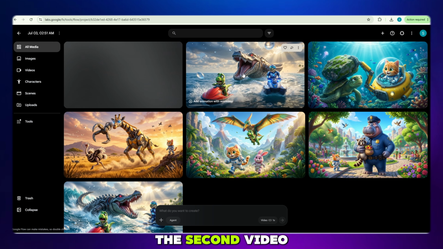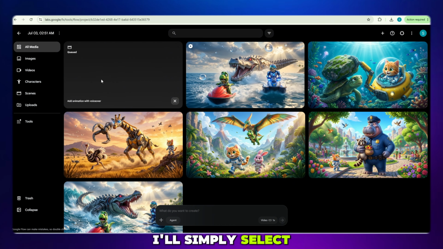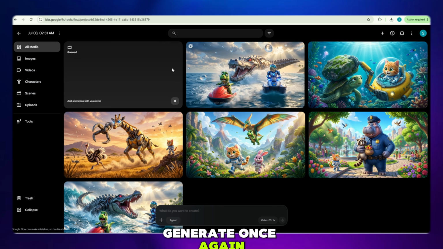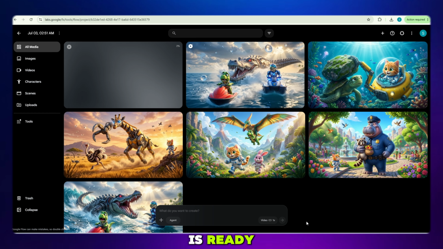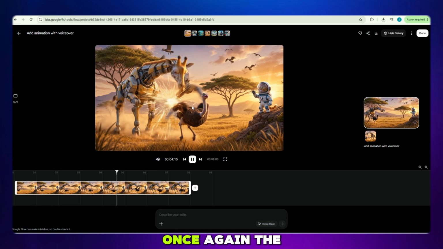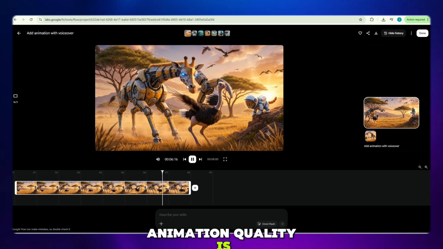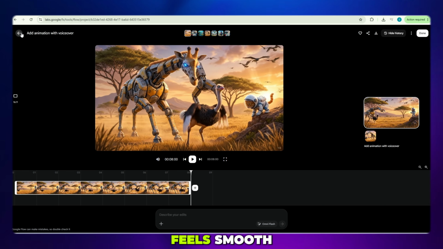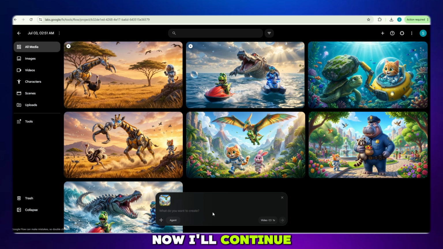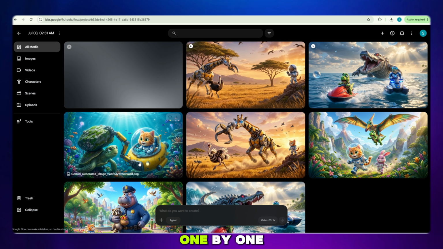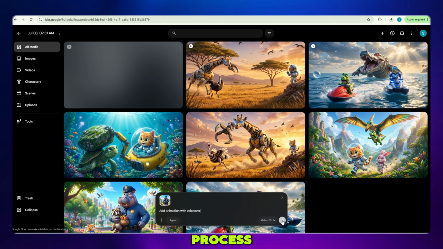Now let's generate the second video. I'll simply select the second image, paste its video prompt, and click Generate once again. After waiting for a few moments, our second video is ready. Take a look at the result. Once again, the animation quality is fantastic, and the story feels smooth, engaging, and cinematic. Now I'll continue generating the remaining scenes one by one using the same process.